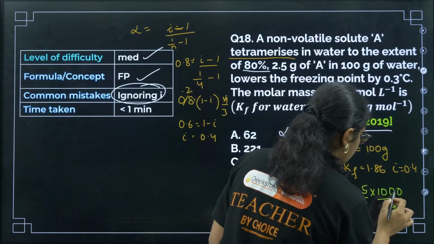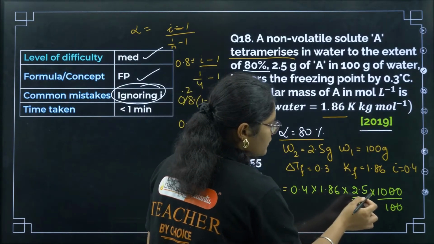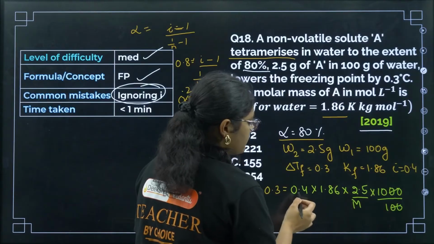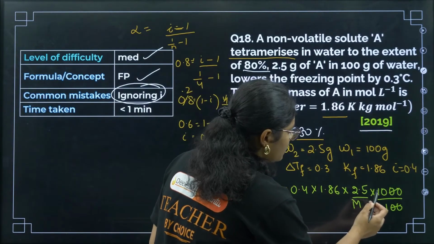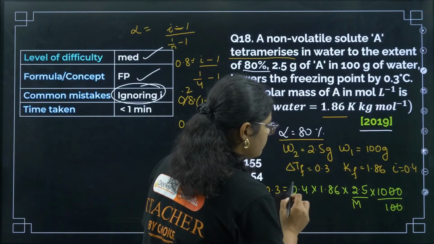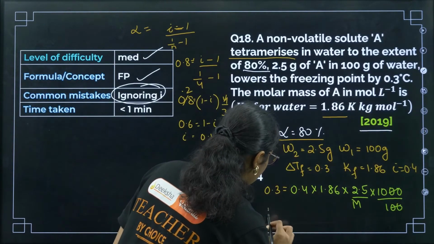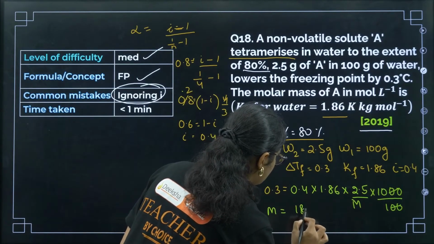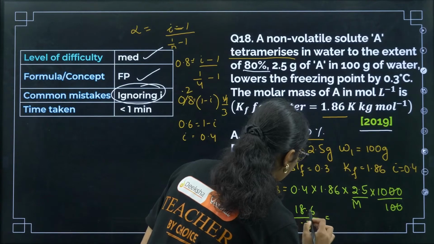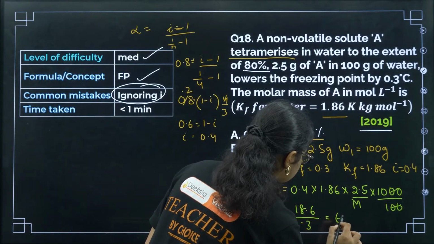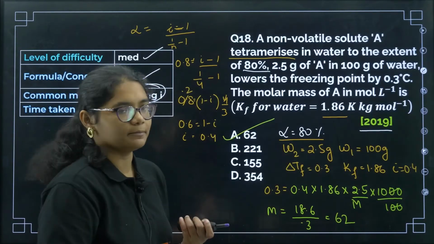Now if you solve it, we'll get 25 into 0.4, that is 10. 10 into 1.86 gives 18.6. So M will be equal to 18.6 by 0.3, and if you solve it, we'll get 62. So the correct answer for this question will be option number A.